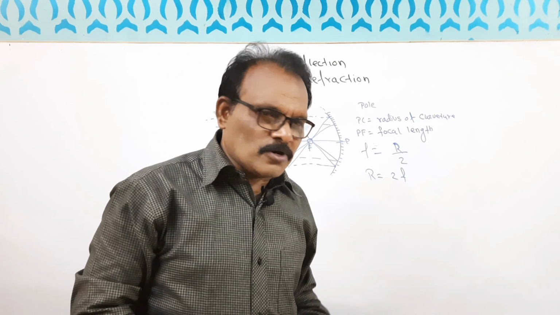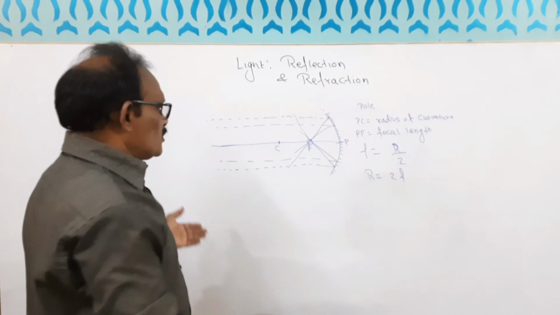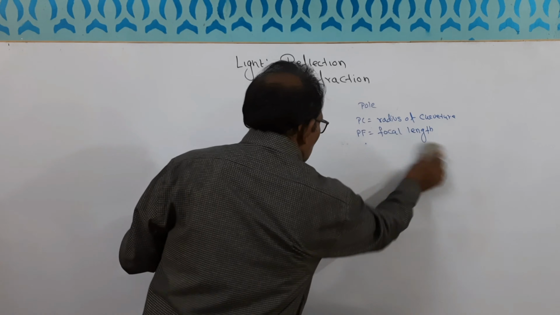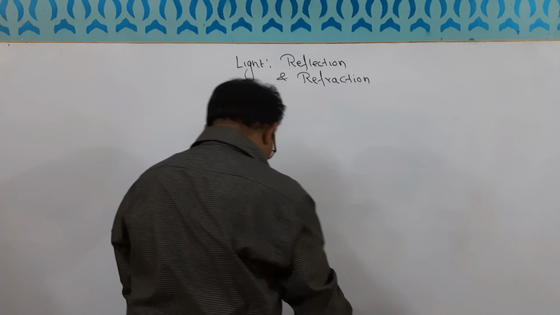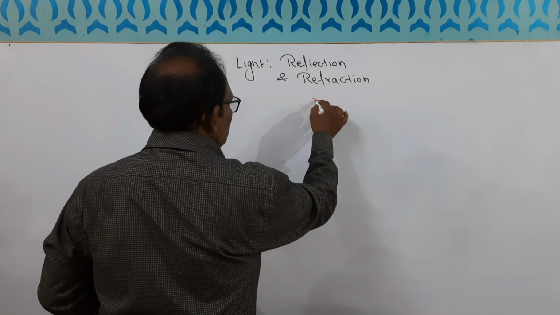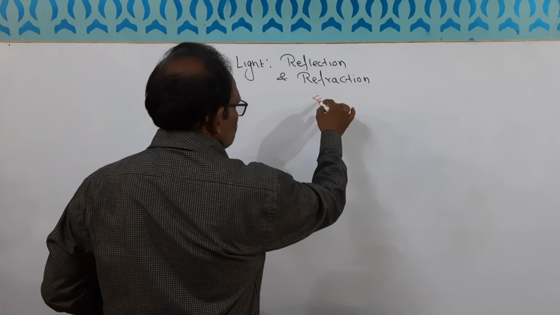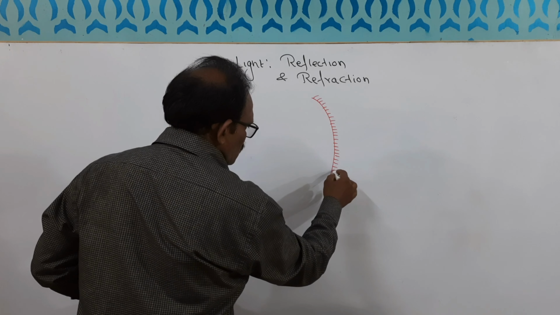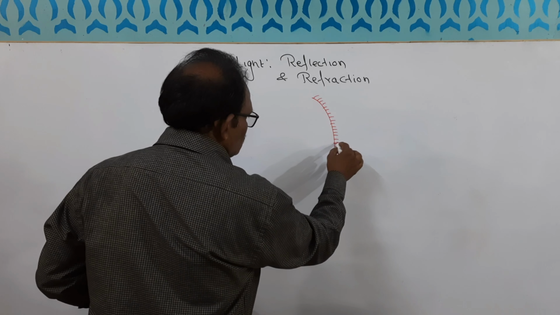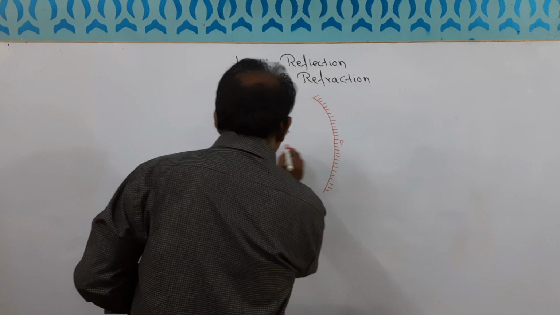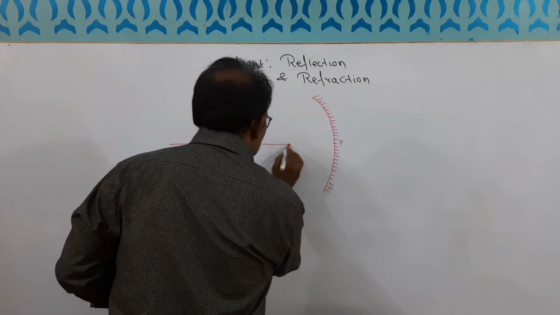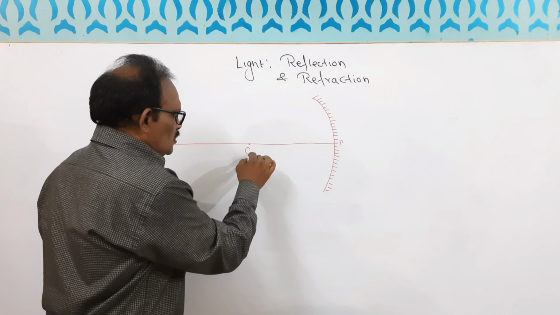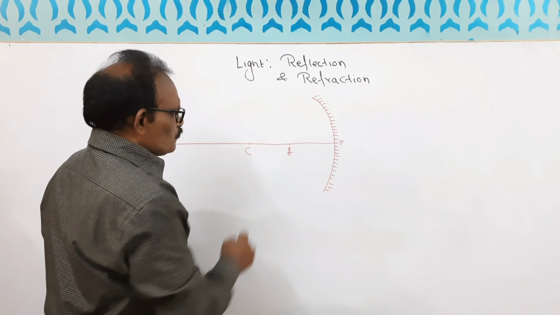How does the image formation occur in the spherical mirror? So let us assume a concave mirror. This is a concave mirror. It's a shining part, silver color coated. Obviously this is P and this is the principal axis. This is C, this is F.